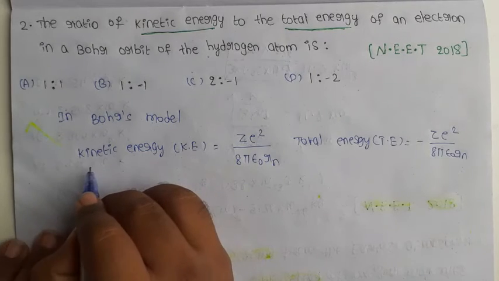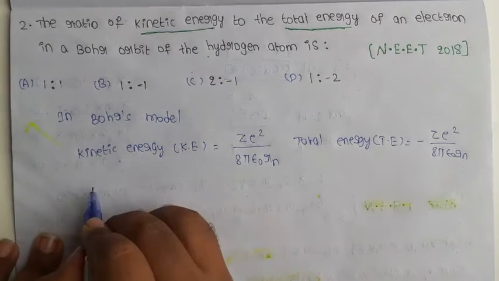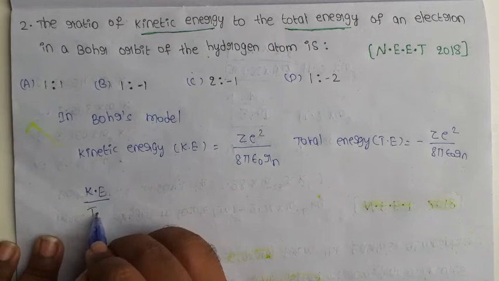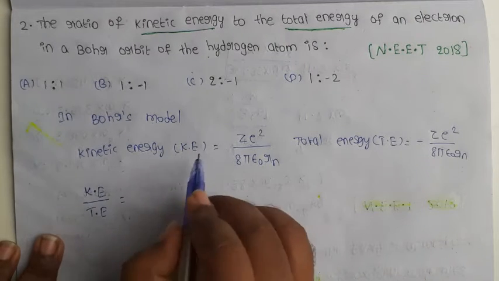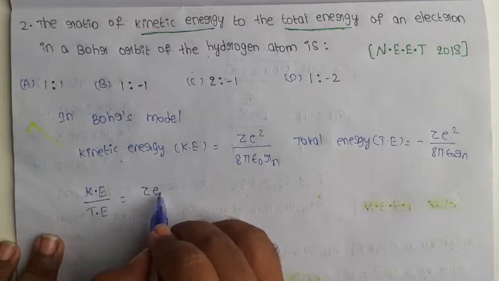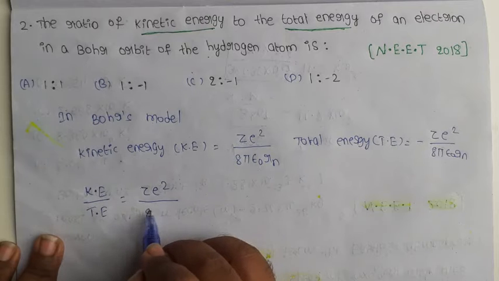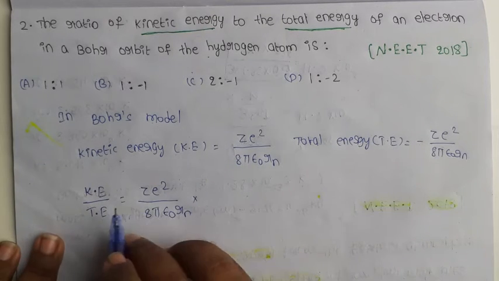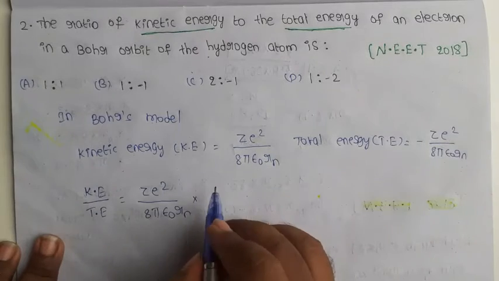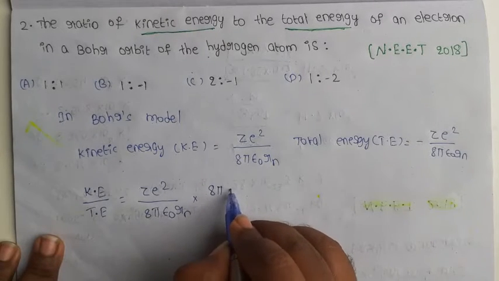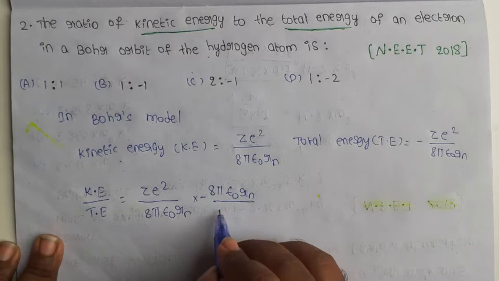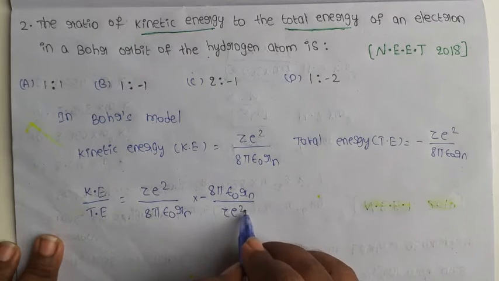Find the ratio of kinetic energy and total energy. So kinetic energy by total energy: kinetic energy is Z e square by 8 pi epsilon naught into rn, and total energy takes the reciprocal, 8 pi epsilon naught into rn by minus Z e square.